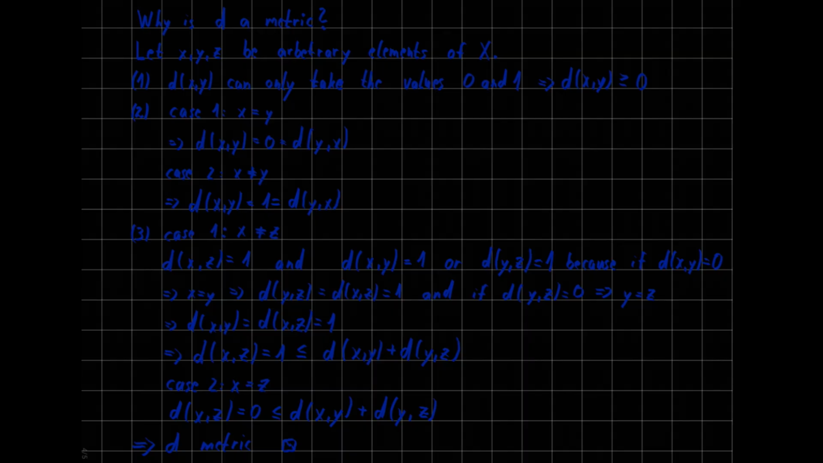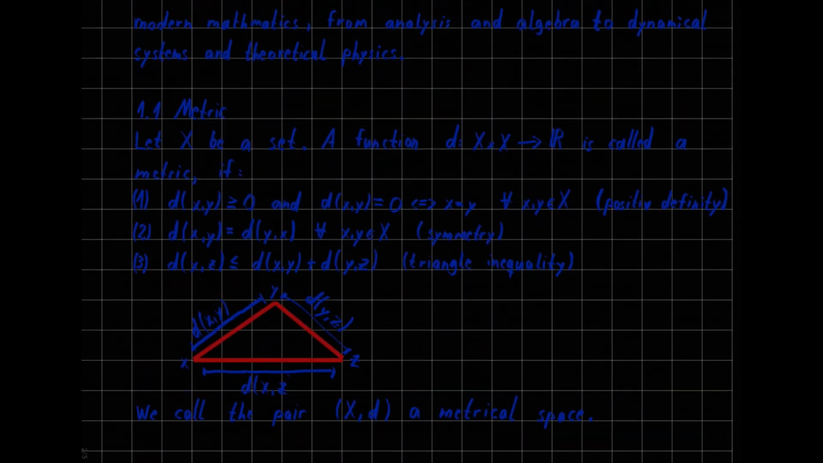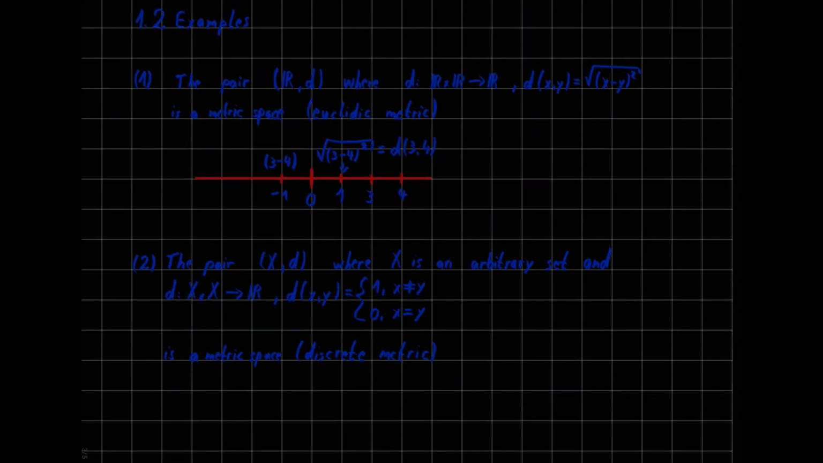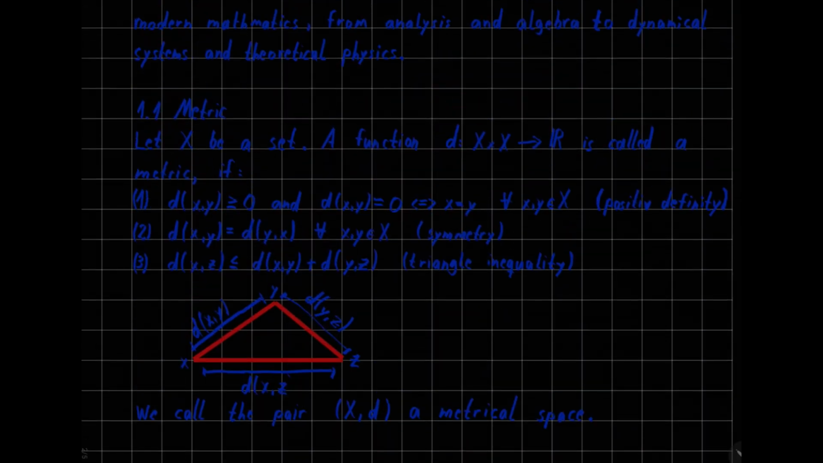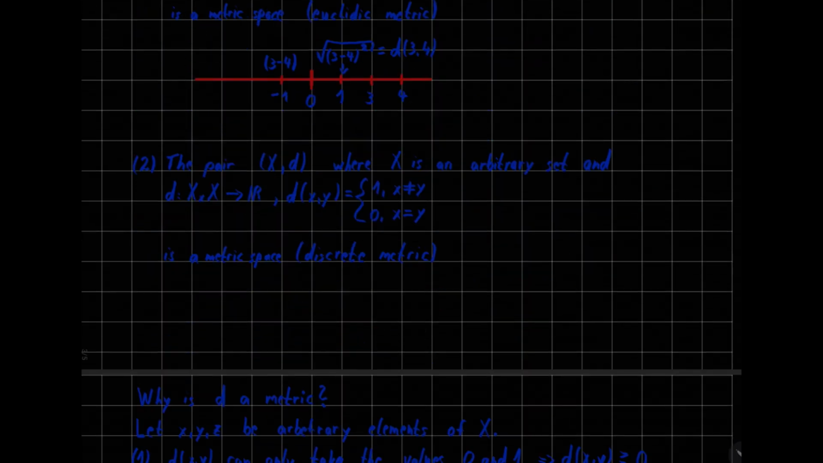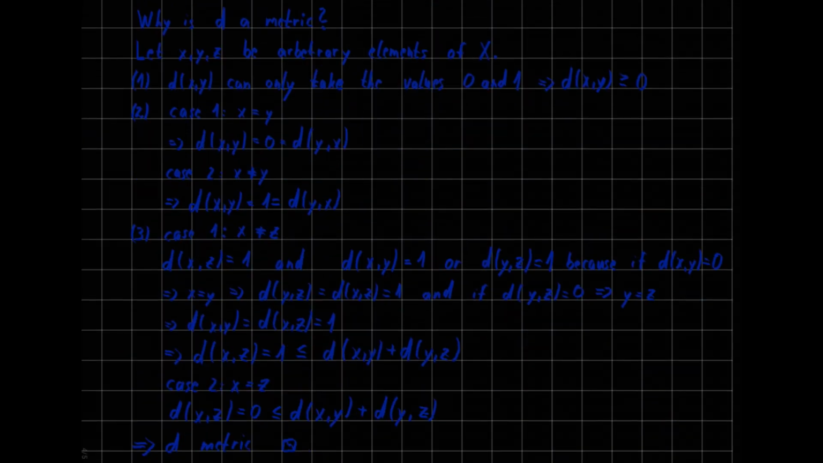So what do we have to show? Well, we have to show these 3 points. If these 3 points are true for d, then that means d is a metric and (X, d) is a metric space. So this is what we have to show. So we start with 1. Per definition of the function, d of x and y can only take the values 0 and 1. So the first point is basically true just by definition of the function.